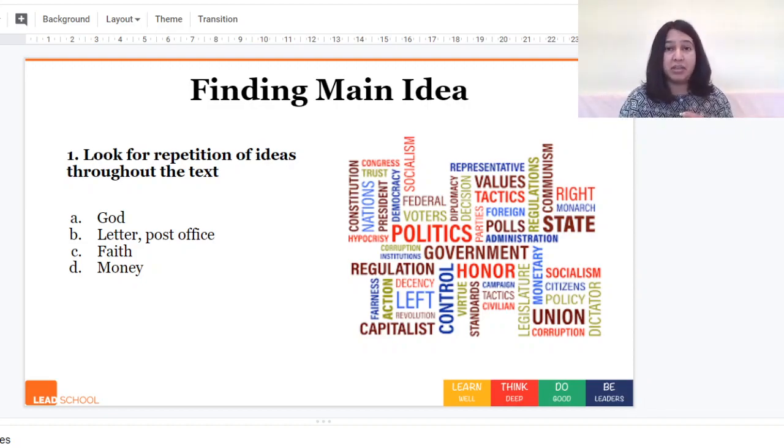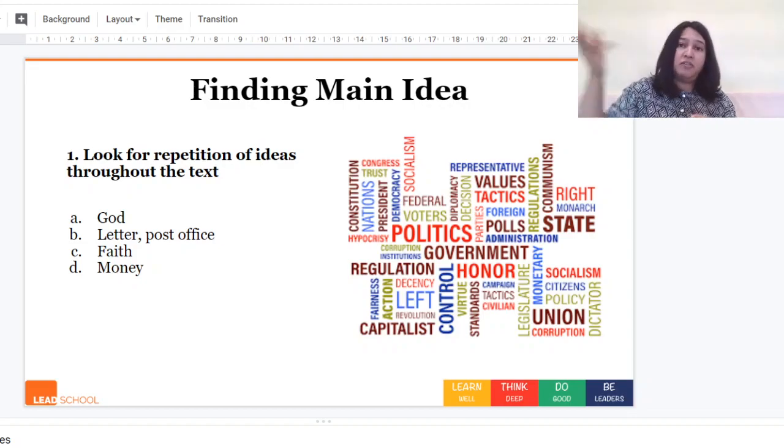The third one is faith. So faith basically is having a sort of belief or a trust, right? And we see Lencho has this trust or this belief that God will send him the money. Again, the reason the postmaster gives Lencho the money is because he doesn't want to shake his faith in God. So faith is pretty strongly discussed or questioned or looked at throughout the story.